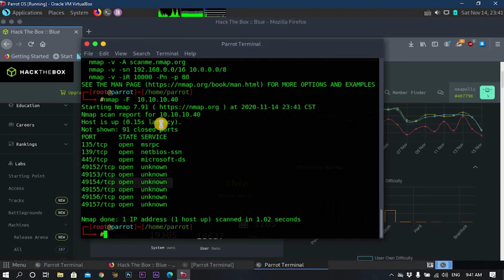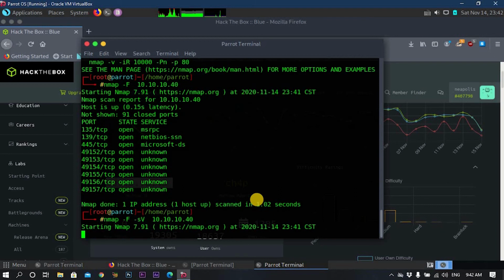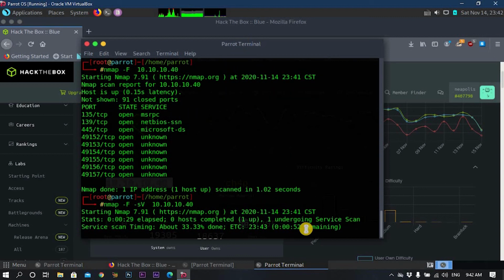As you can see from the IP address, now we know which ports are open, their state and which service. If you want more information about that specific IP address, you can add -sV, which refers to service version. Then press enter. If you want to know how much time is remaining, you just press up. It's 52 seconds remaining.